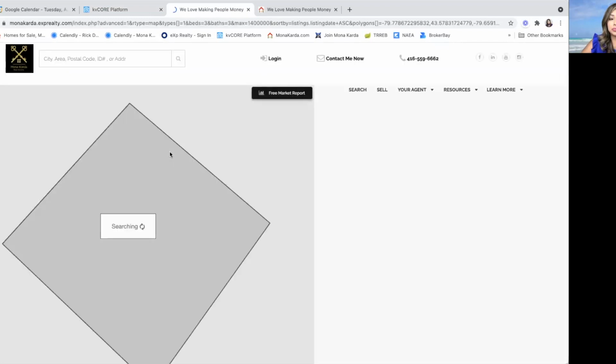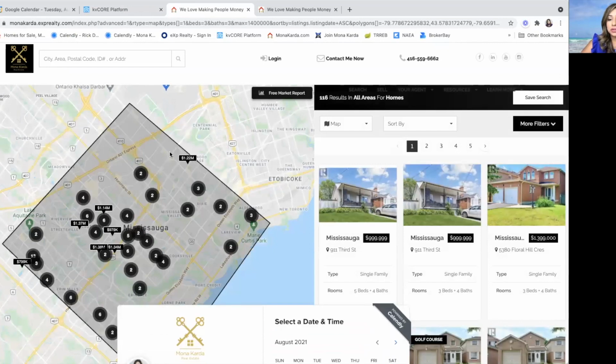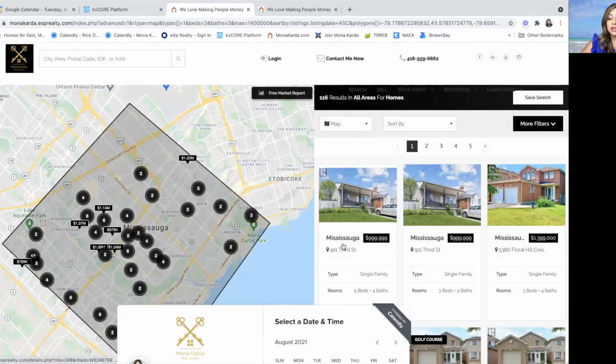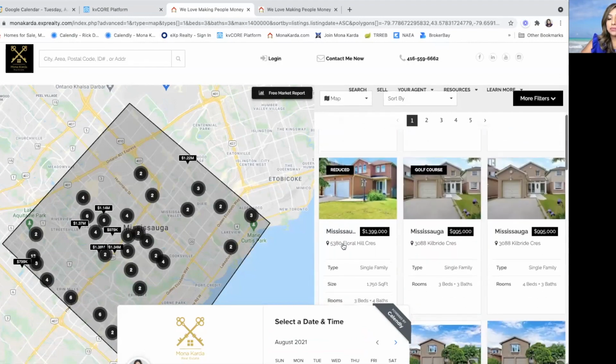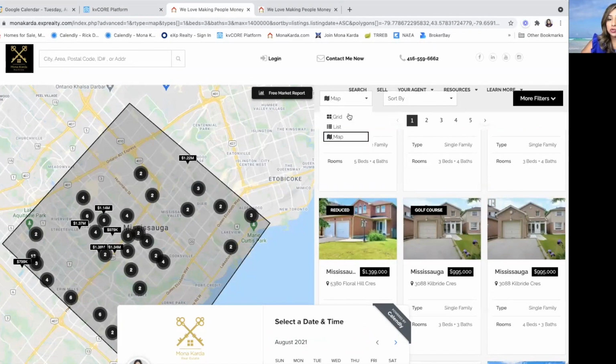If I click on view all, this is what the client is going to see. The client can view it through the map. The client can view it through the listings on the side here. They can also change the view. They can click it as grid if they prefer.